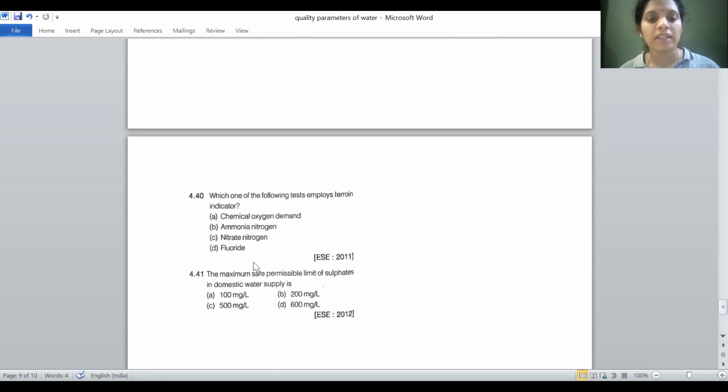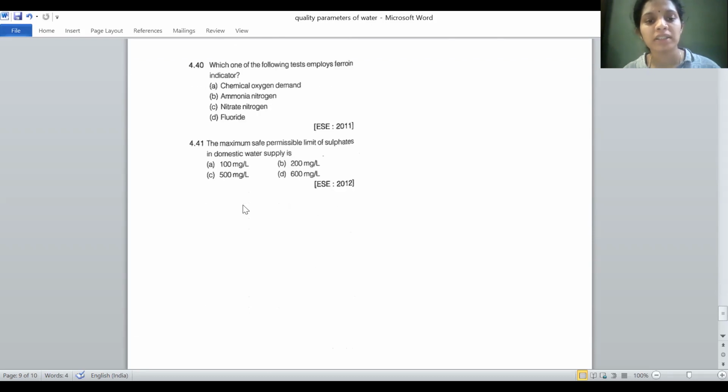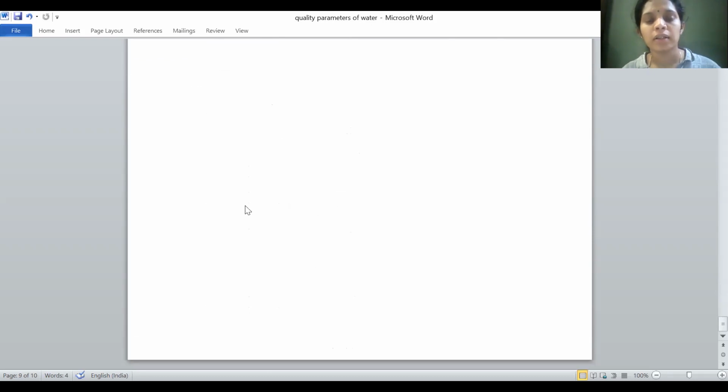Which one of the following tests employs ferroin indicator? That is chemical oxygen demand. The maximum safe permissible limit of sulfates in domestic water supply is 200 milligram per liter. These are the questions I've got from previous year question papers, and I've discussed the theory part and the discussion of the answers in the previous video. So please go through the previous video so that you'll come to know. Thank you.